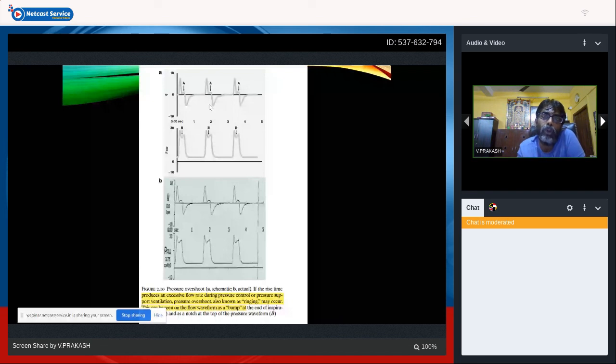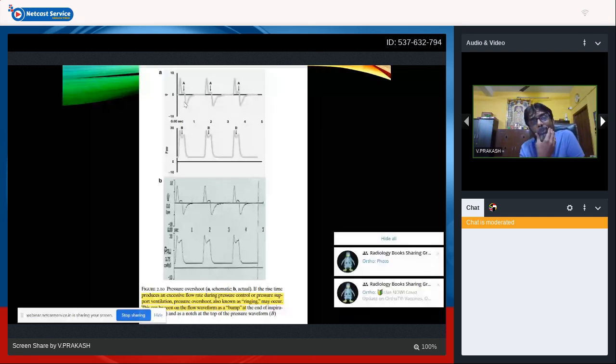So this will present in the form of a bump in the flow, or it could be a double, and it's called ringing in case of a pressure versus time scalar. In the flow time scalar, you'll get an inspiration, and it will come down like this. In a PSV state, it falls down actually. But we get a bump in this case, in case of a PSV mode. This happens more in a pressure support mode of ventilation when the pressure set is very high. So a sudden rise in flow is going to be there.